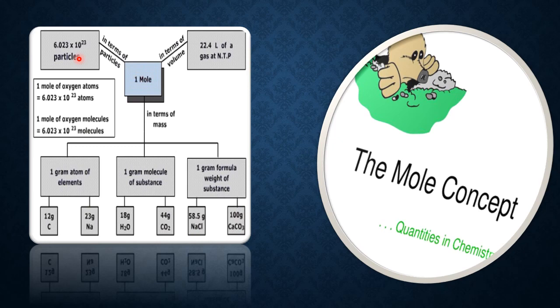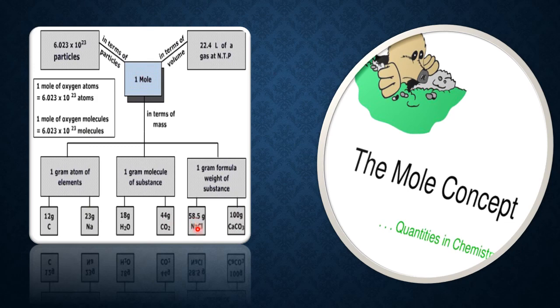Here are some examples. This is the gram atomic mass of carbon, 12 gram. Gram atomic mass of sodium, 23 gram. Gram molecular mass of water, 18 gram. Gram molecular mass of carbon dioxide, 44 gram. Gram molecular mass of NaCl, 58.5 gram. Gram molecular mass of calcium carbonate, 100 gram.